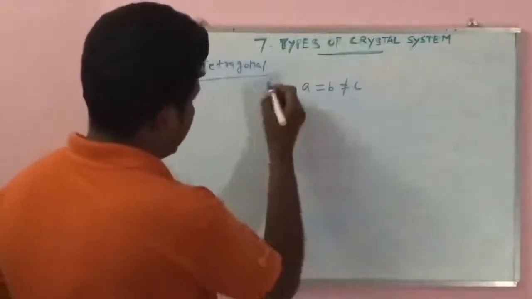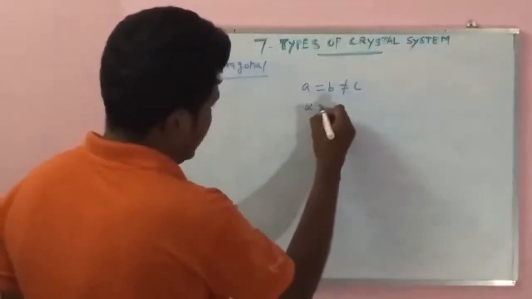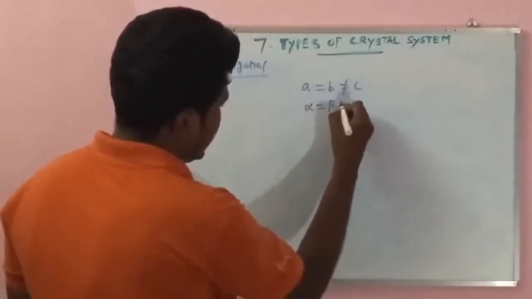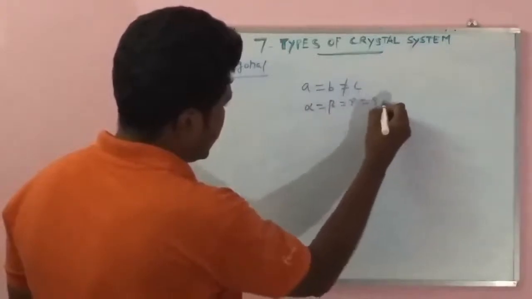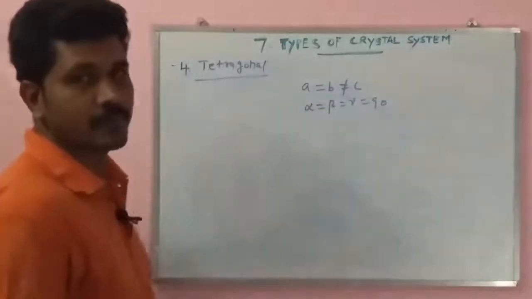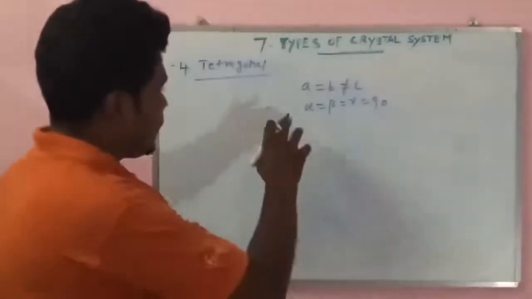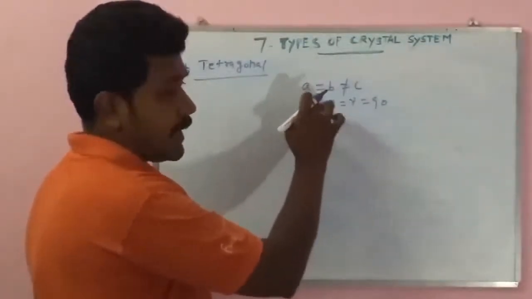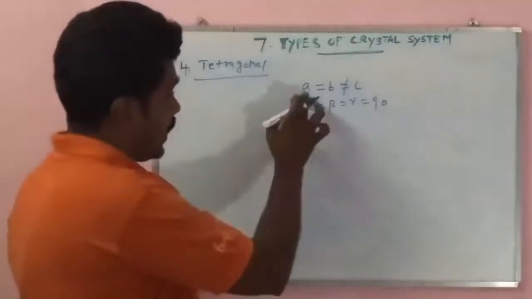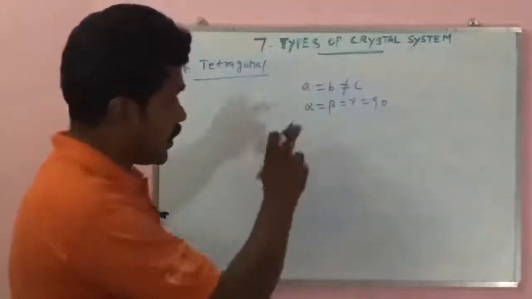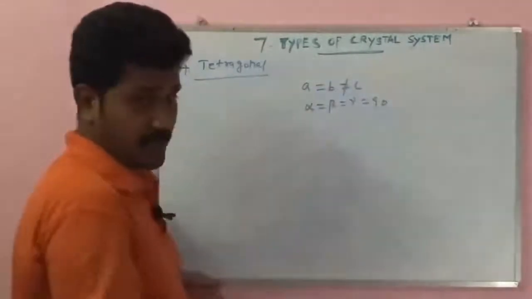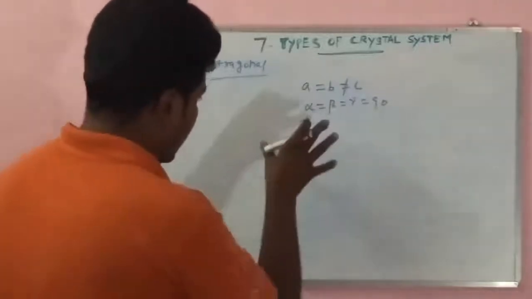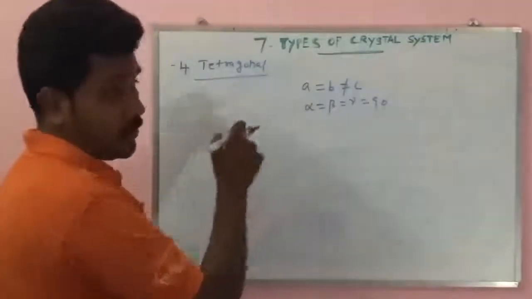The angles alpha equal to beta equal to gamma equal to 90 degrees. Did you understand? Here the difference is only in the axial distance. Like this, a equal to b not equal to c, but the angles are the same at 90 degrees. So this system is known as tetragonal.